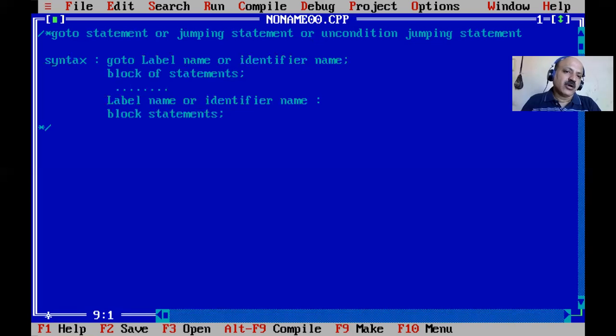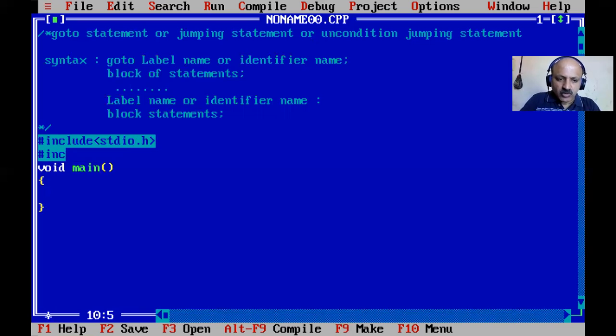Programmers avoid using this goto statement in their programs. Now we can use an example for the goto statement. Here first we include our header files, stdio.h and conio.h, and then main.